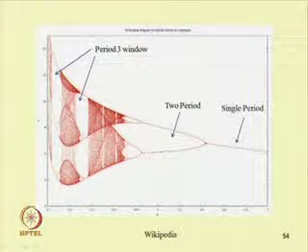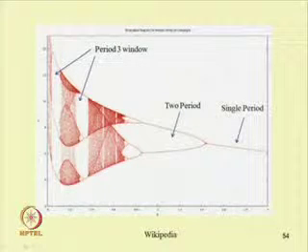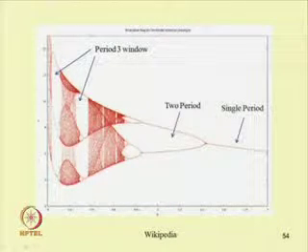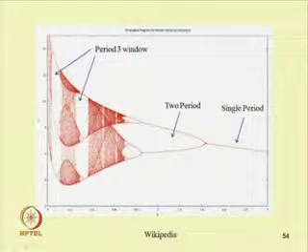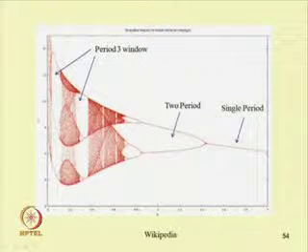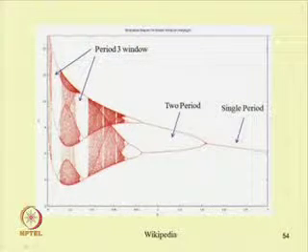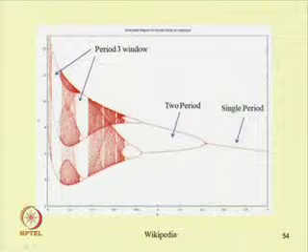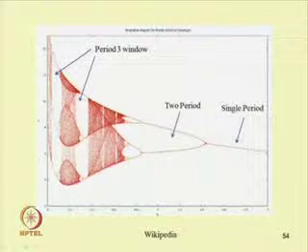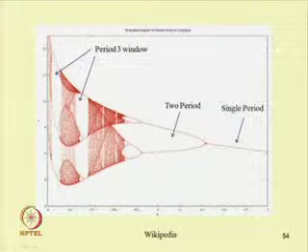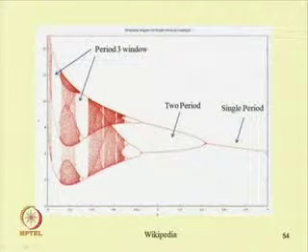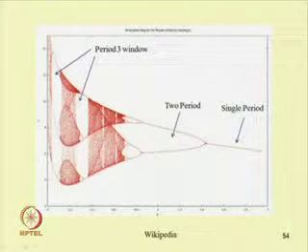Here we have 1, 2, 3, 4, 5 windows. Similarly, one can count 1, 2, 3, 4, 5. So the number of windows can be counted at these points, and one can see that within this chaotic response one can get some windows of periodic response. So, this is a period doubling route to chaos.